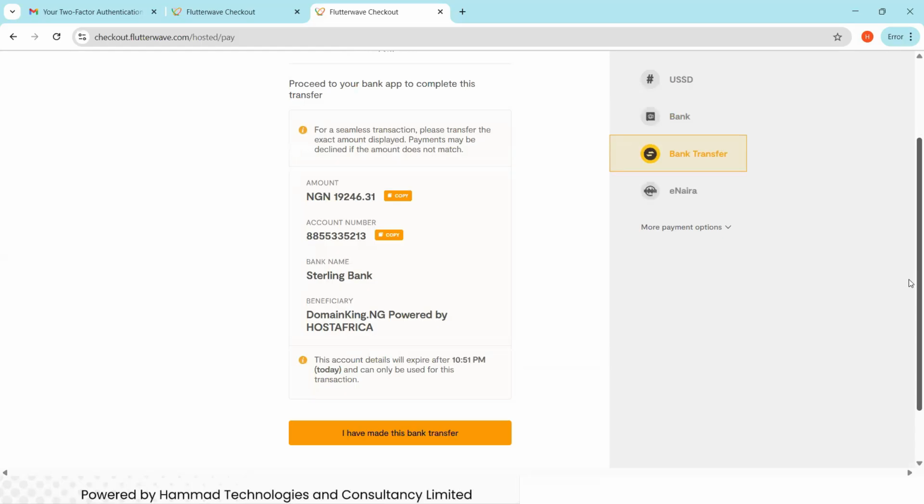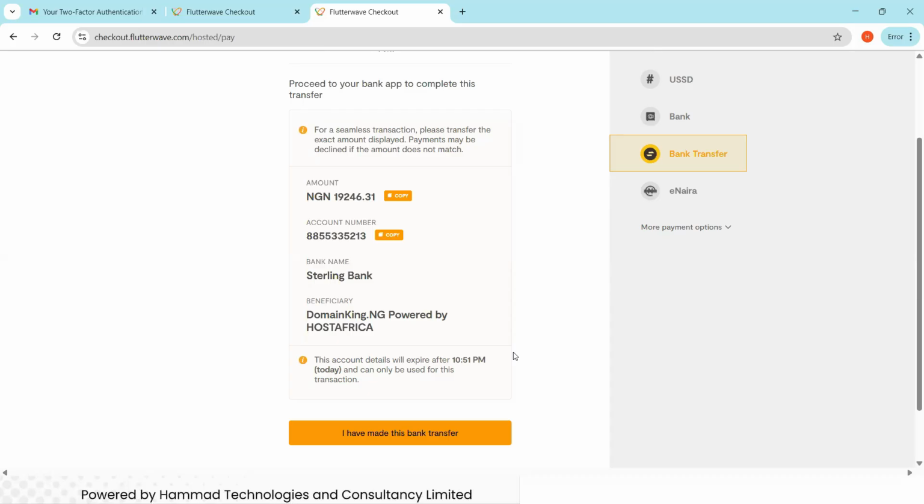Every time I refresh, they will give me a different account number. So this account number is only valid for 30 minutes, is it? So you see, it will expire by 10:51. So that's 1 hour from now. So please don't use this account number. It's for them. The name of the bank is Sterling Bank.